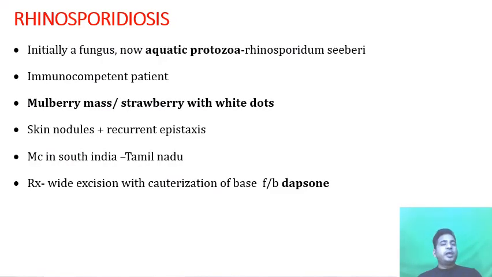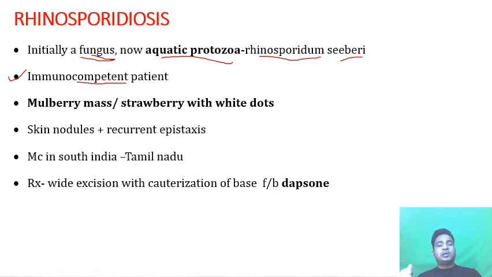Now let's talk about rhinosporidiosis. Initially we thought it was caused by a fungus, but nowadays we know that it's an aquatic protozoan by the name of Rhinosporidium seeberi. Rhinosporidiosis mainly affects immunocompetent patients. Very important, this has been asked in the exam. Rhinosporidiosis is present in immunocompetent patients, not immunocompromised patients.